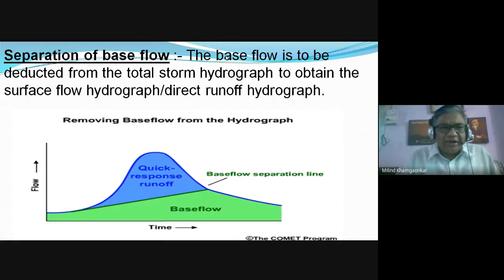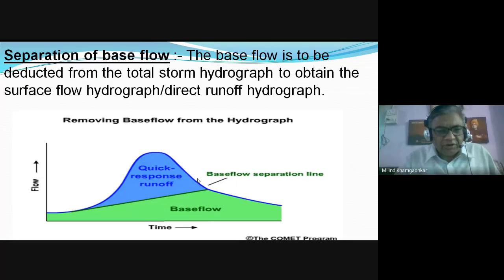To find out the exact quantity of the flood, we need to deduct the third part of the runoff, that is the base flow or the groundwater flow, from the total runoff.